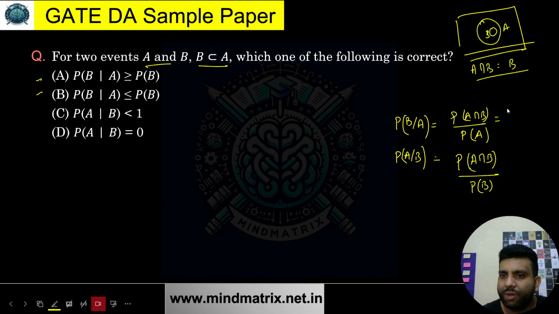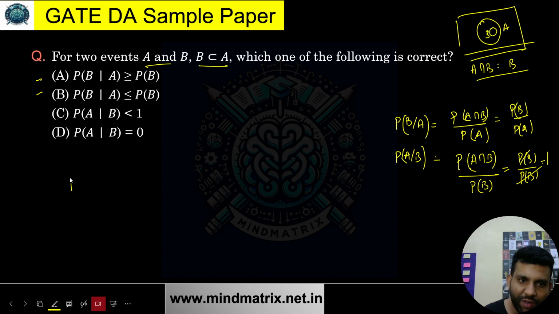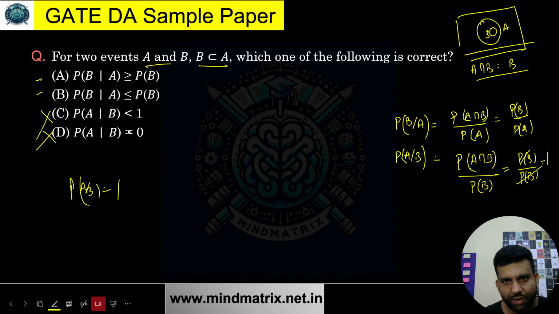So it is going to be P of B by P of A, and this is going to be P of B by P of B, which is 1. So P of A given B has to be 1. So this option is false, because P of A given B has to be 1. Now out of these two, let's see this.